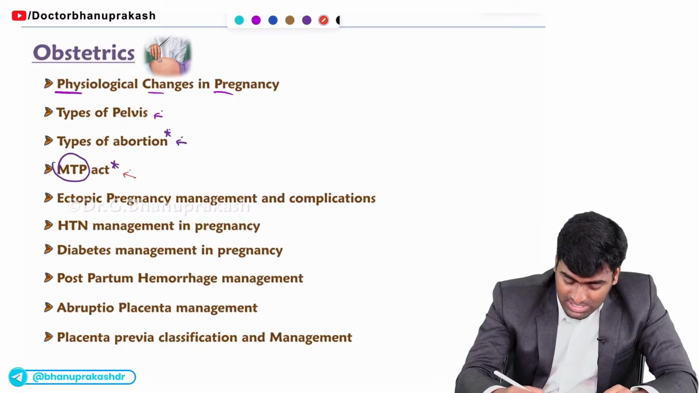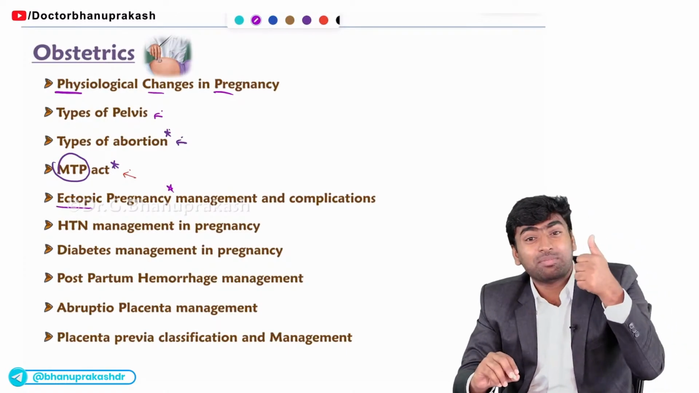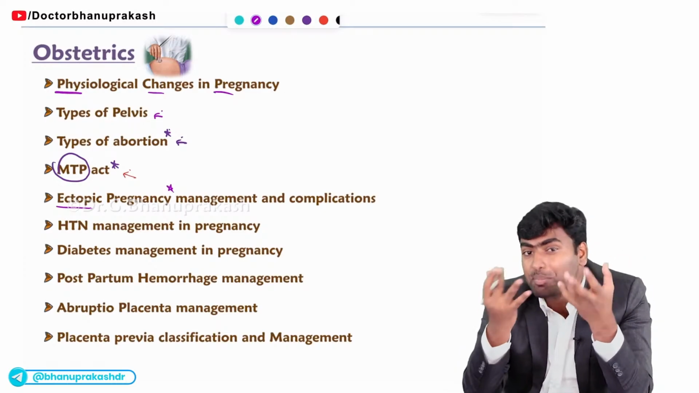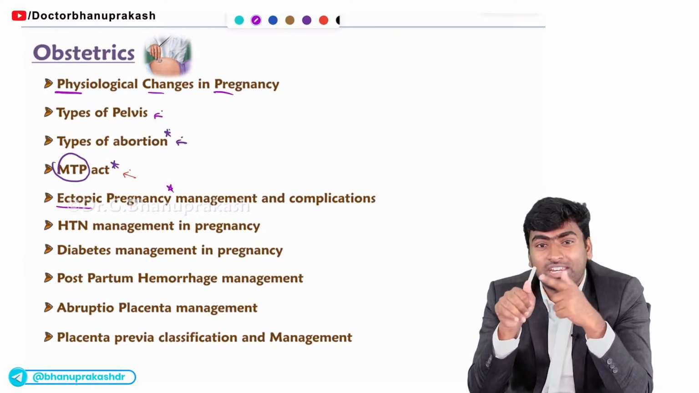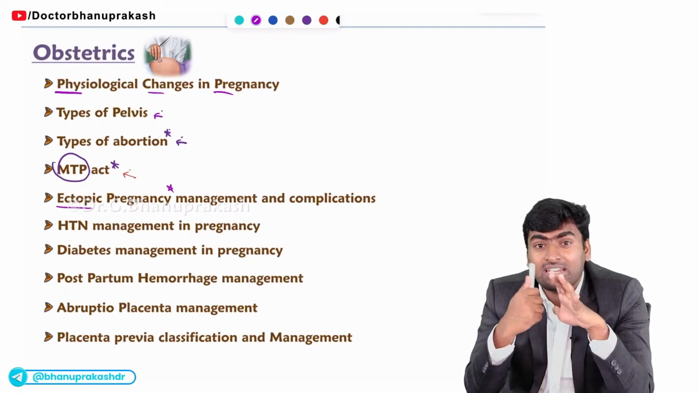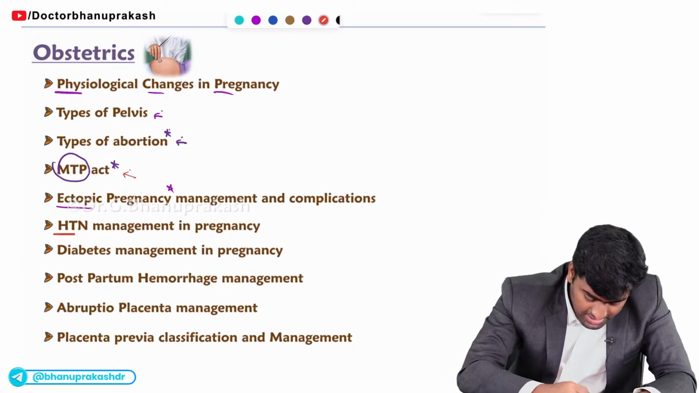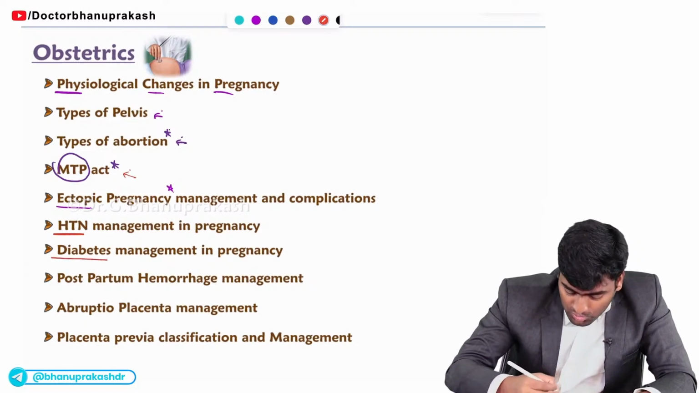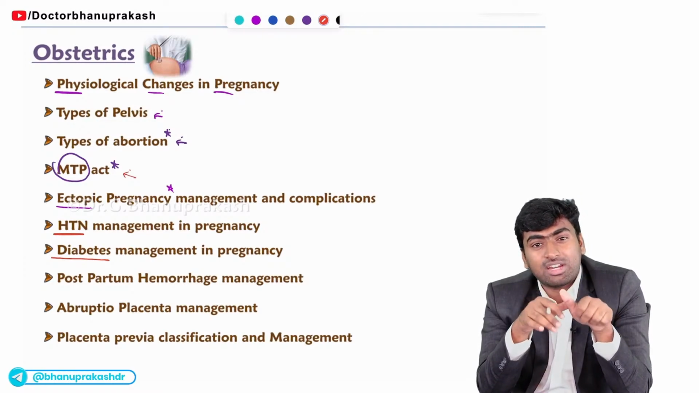Fine. And next one, it is the ectopic pregnancy. How will you diagnose this? What is the management you will do? And what are the complications that can arise from this ectopic pregnancy? So you should know these three components of ectopic pregnancy: the diagnosis part, management, and its complication part. Fine. And about these two diseases, hypertension and diabetes, you should know how you will manage them or at which week you will deliver in a case of hypertension and diabetes.